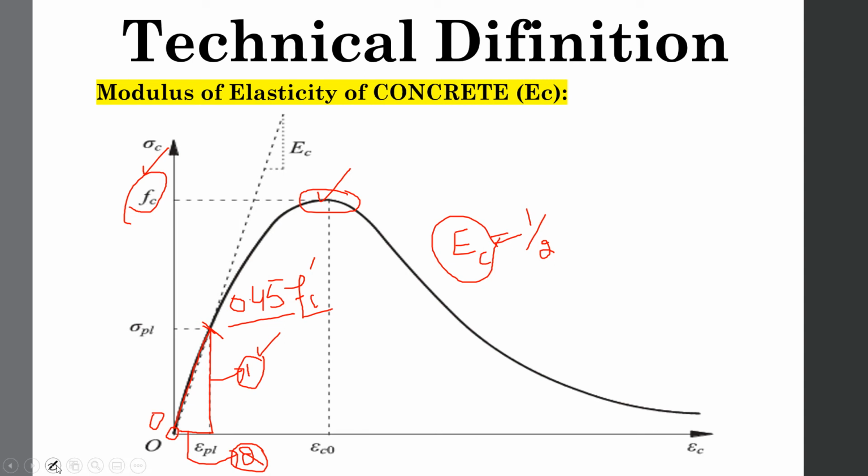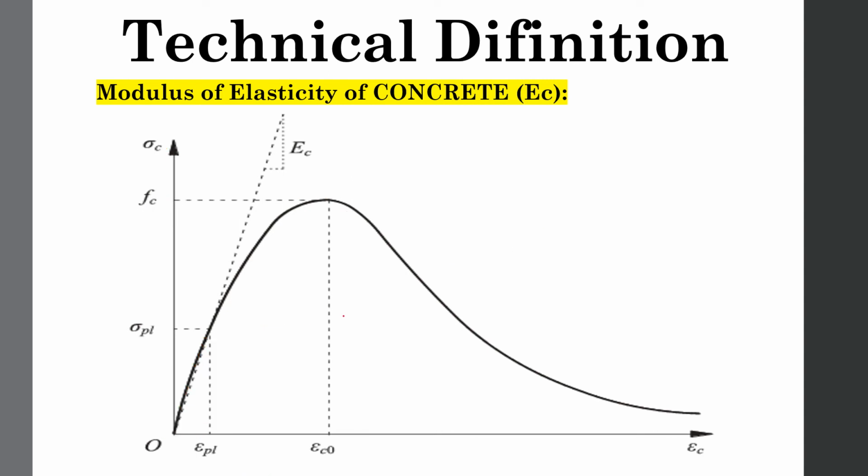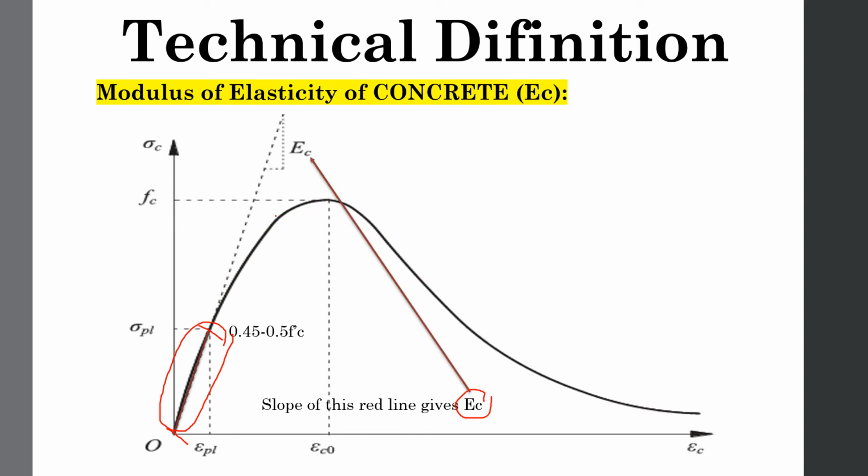So simply, if I can show you by animation, this line is showing the straight line connection between zero stress and 0.45 fc prime stress. If we take the slope of this straight line, this will give us EC, and this EC is shown over here, and the slope will be the ratio of this line to this line.